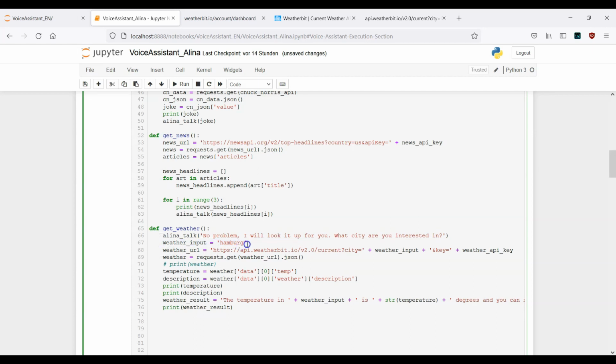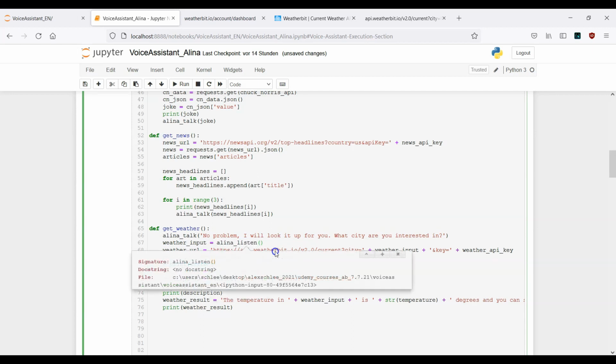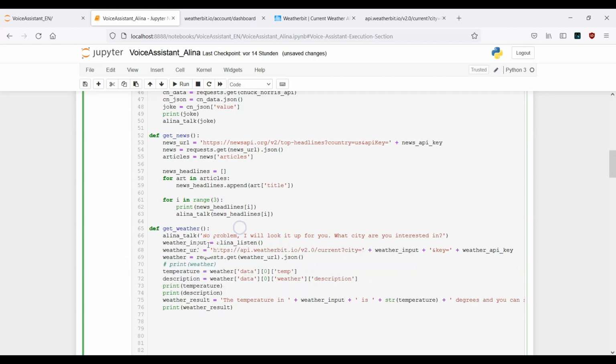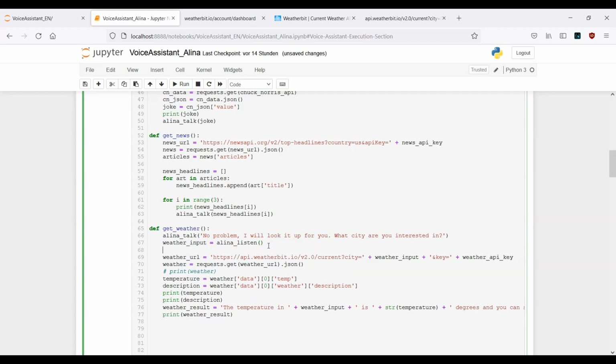We want to replace it with our listen function, because now the assistant should listen to our voice and this will be captured to this variable here. So if we say, for example, London, it will be stored here. Or Hamburg, Munich, whatever. And if we want to, we can just print out the weather input, so we can double check if she got what we said.